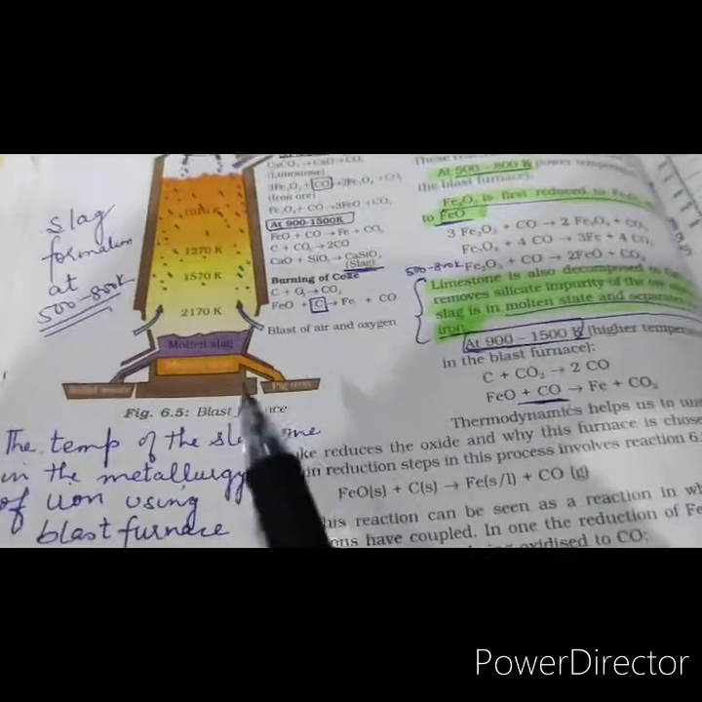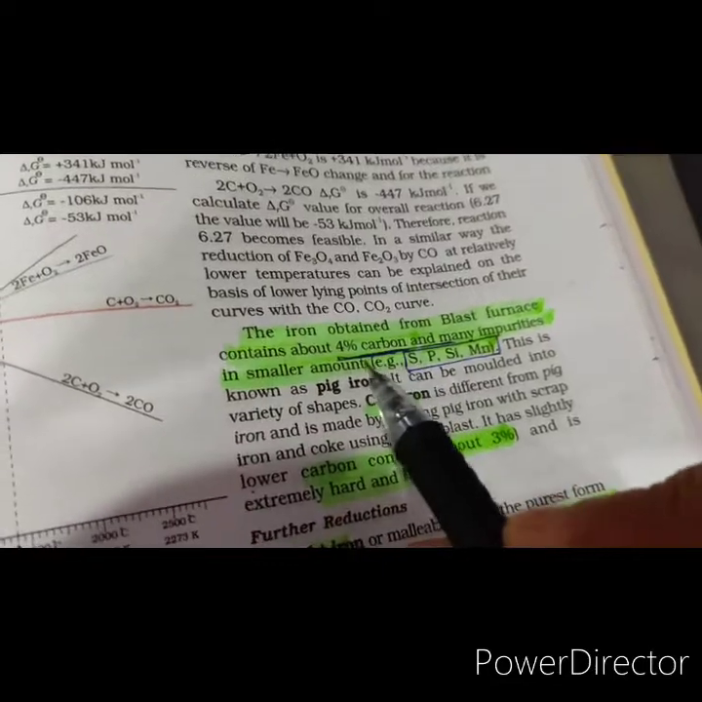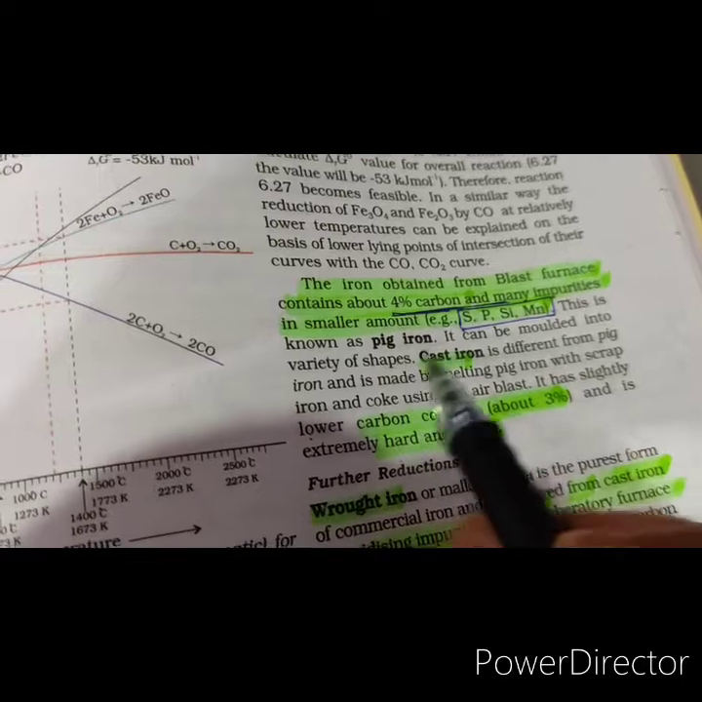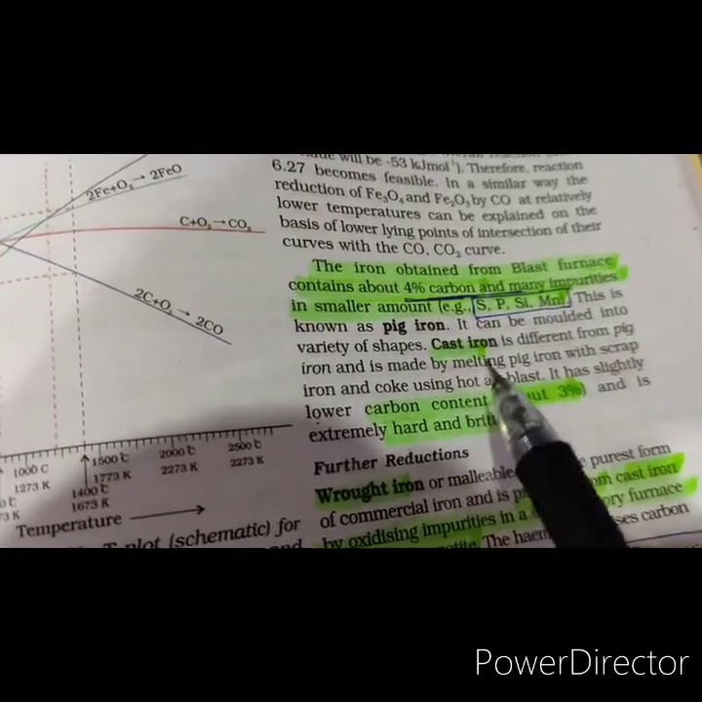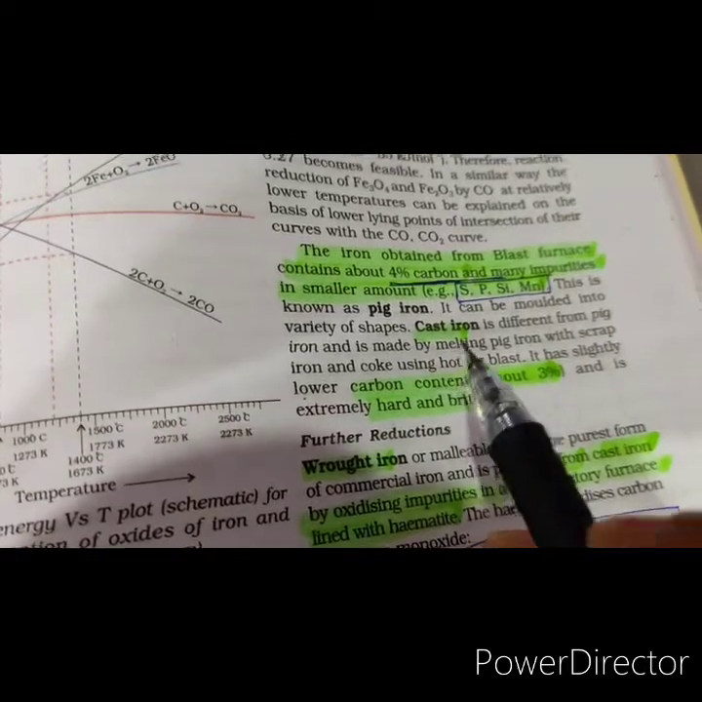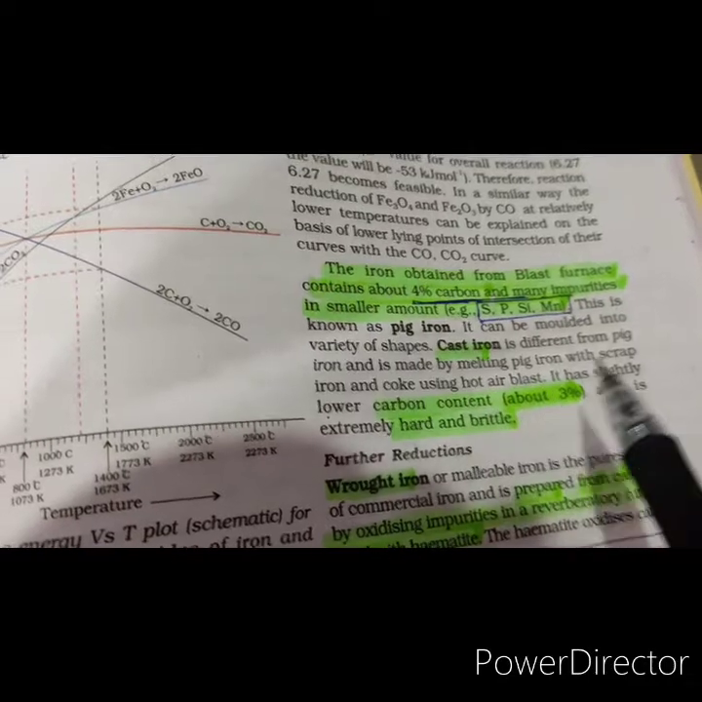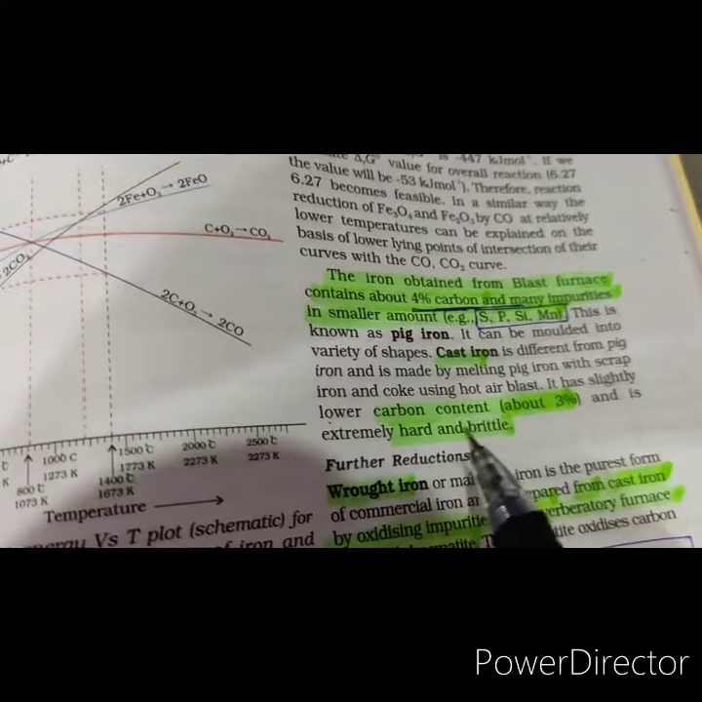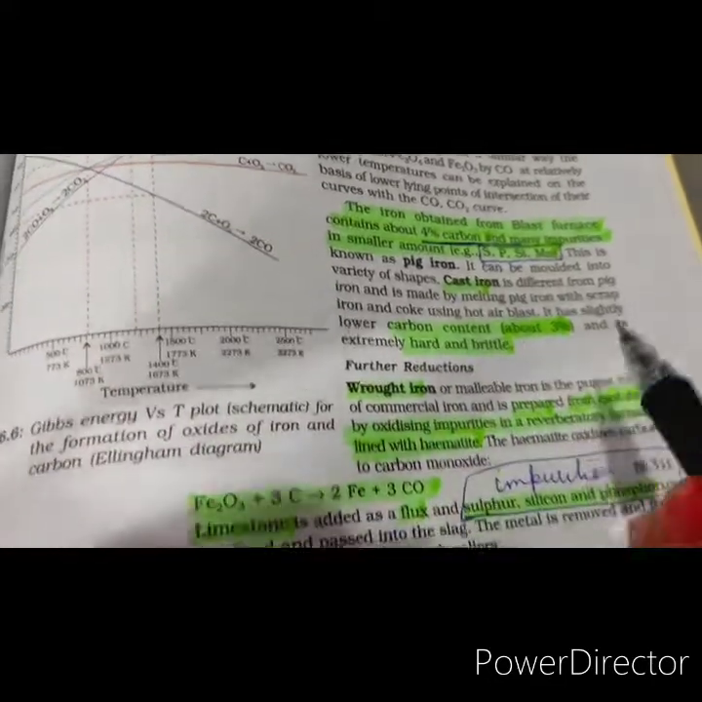The iron obtained from the blast furnace is called pig iron, and this pig iron has a carbon percentage of 4%. It has 4% carbon, and thus it is known as pig iron. This pig iron can be cast into various shapes and is known as cast iron. The cast iron is made by melting the pig iron with scrap iron and coke using hot air blast. This cast iron has a carbon content of 3% and is very hard and brittle.